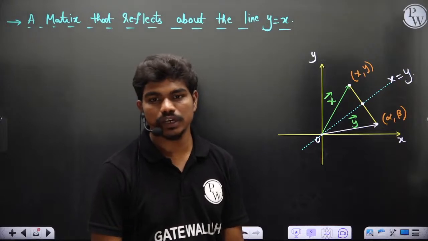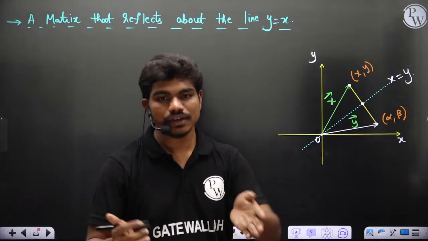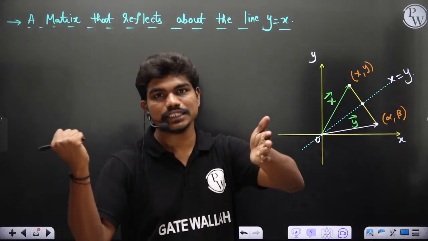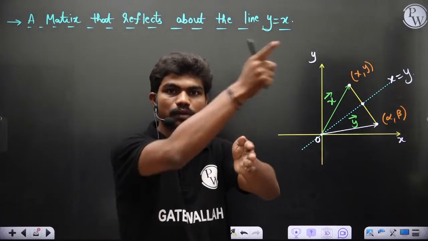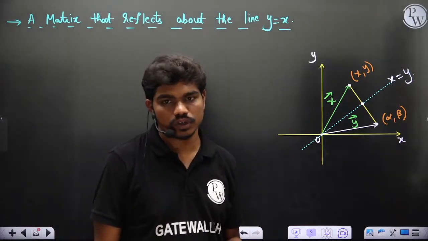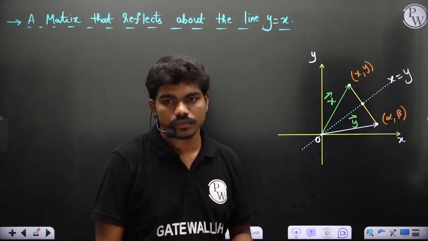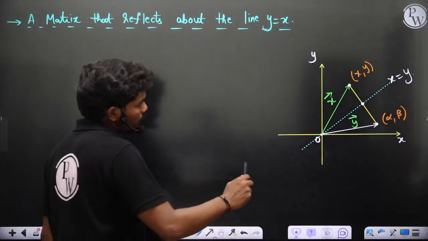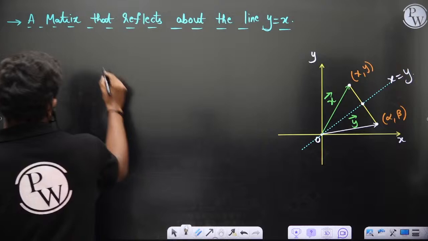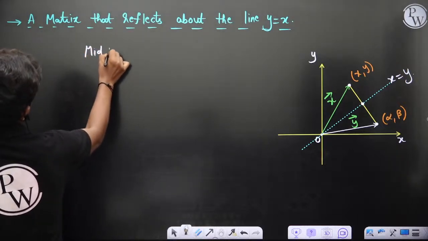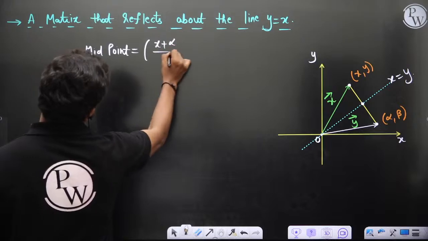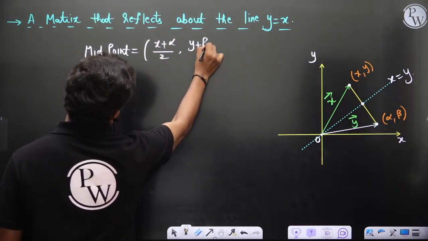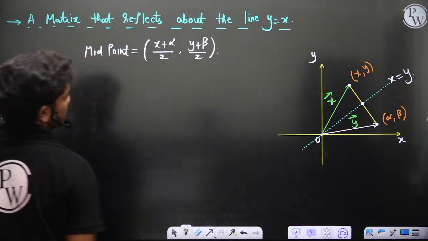Yes or no? Will you all agree with me if I say this? If you have a mirror and you are reflecting, ultimately the distance between the point of source and the mirror would be the same as the distance between the mirror and the point of reflection. Correct? Yes? So ultimately, if I calculate the midpoint, it would be (x plus alpha)/2 comma (y plus beta)/2, of course, okay?